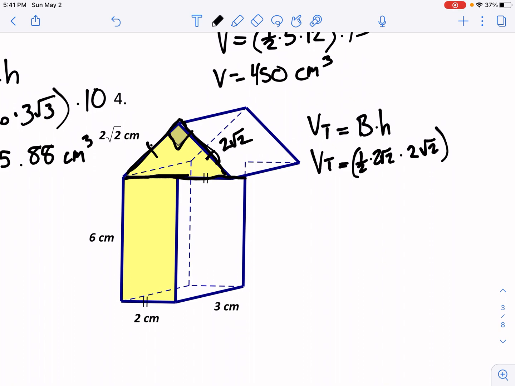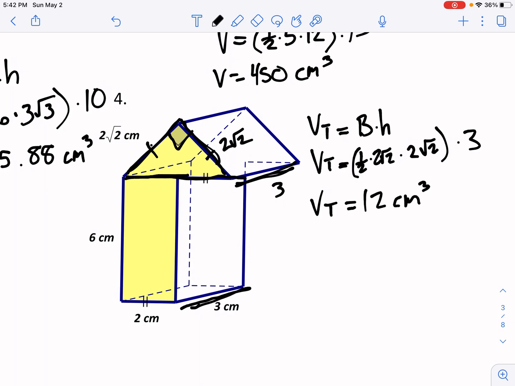Okay, well, now we have to look down here. Notice it says that this height of the prism is 3 centimeters. So this should also be 3 centimeters here. Okay, so times 3 for the height of the prism. So now we can multiply that all together here. We have times 2 square root of 2 times 2 square root of 2, and then multiply that. That gives us 4, and 4 times 3 is going to give us 12. Okay, so the volume of this triangular prism is 12 centimeters cubed.